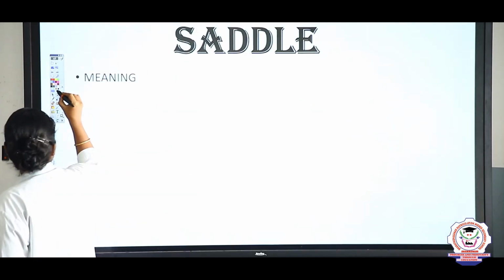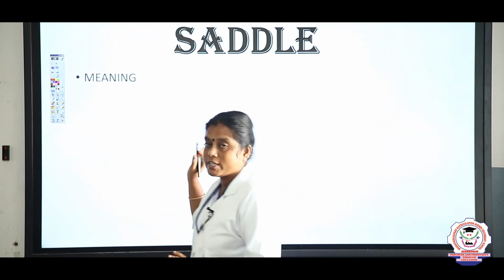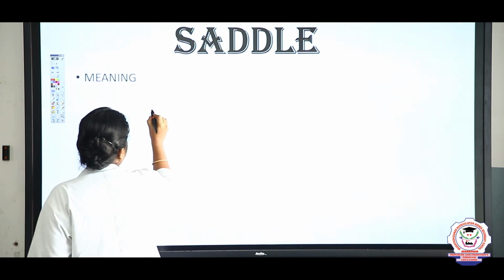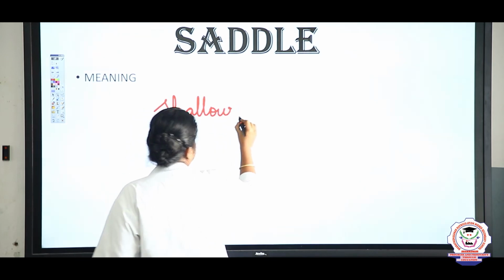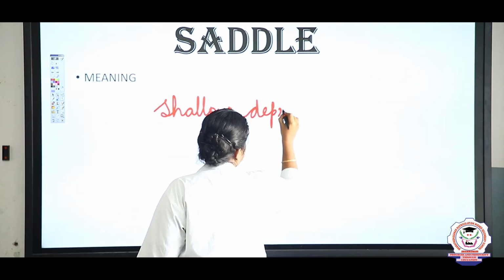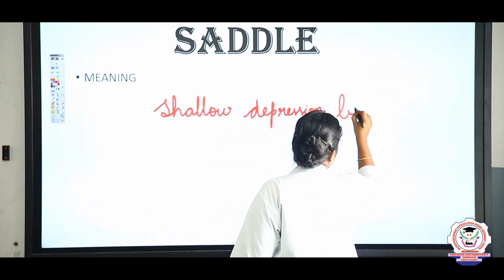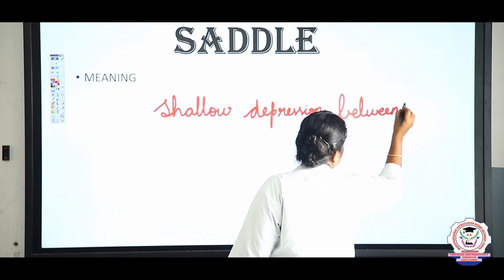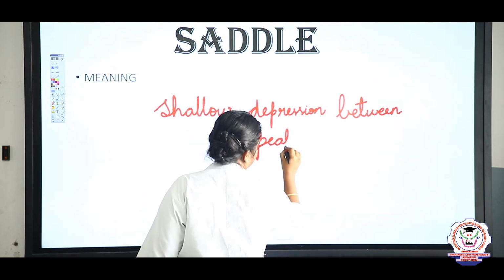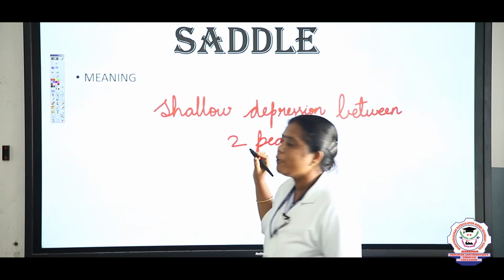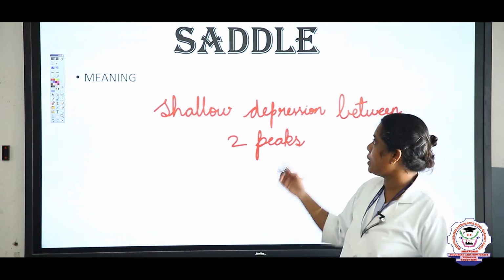Okay. Next, saddle. What is meant by saddle? Saddle is nothing but, look at here children, I will write here: shallow depression between two peaks of mountains. So shallow depression between two peaks of mountains is known as saddle.